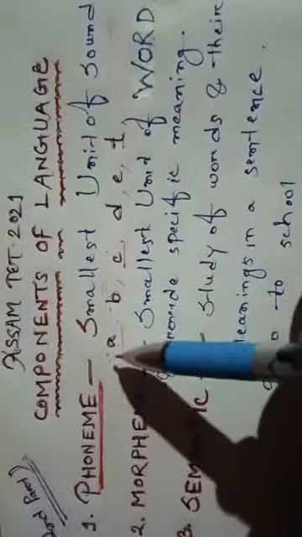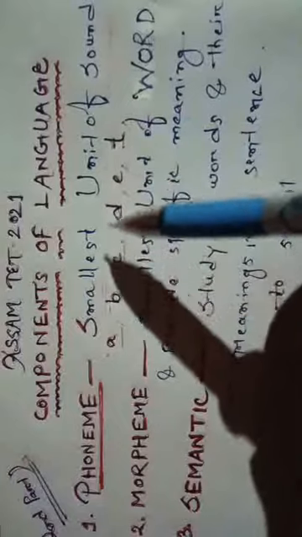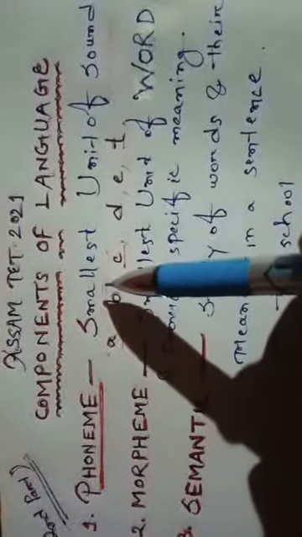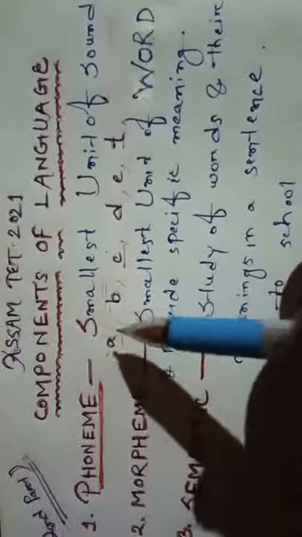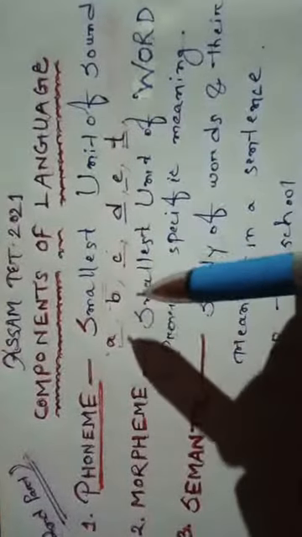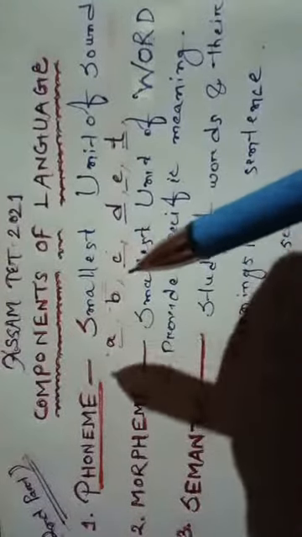Now, smallest unit of sound, as well as remember, this does not have any inherent meaning. Inherent meaning what? See, A, B, C, D, E, T. These letters do not have inherent meaning.